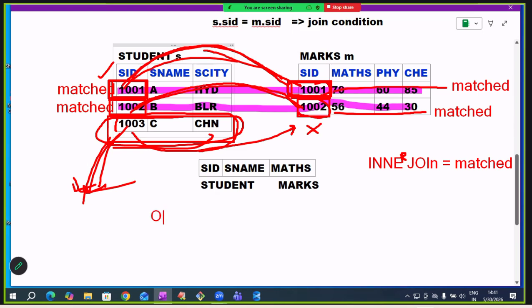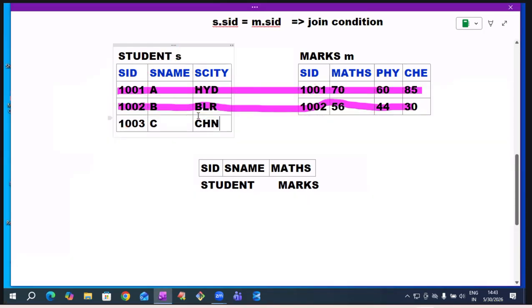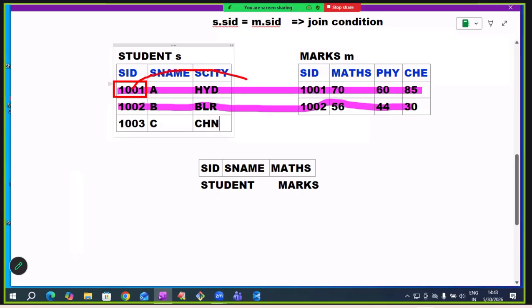If we want to get unmatched records also, go for outer join. Outer join gives both matched records and unmatched records. So this is a matched record for 1001. Matching record is available in another table. For one record, if a matching record is available in another table, that is called a matched record.